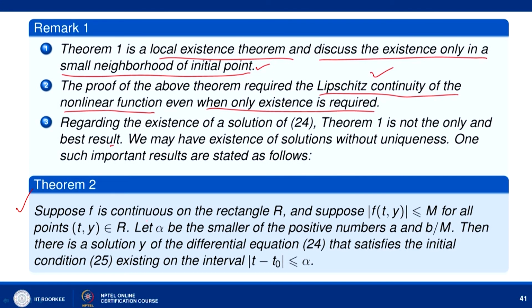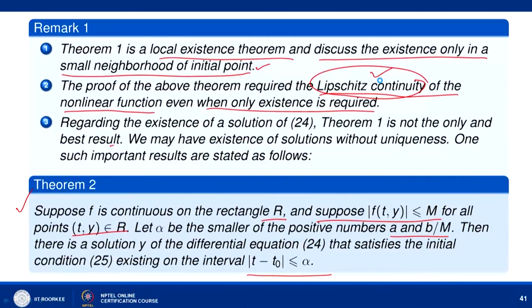Suppose f is continuous on the rectangle R, and suppose that modulus of f(t, y) is bounded by m for all points (t, y) in this rectangle R, and let alpha be the smaller of the positive numbers a and b by m. Then there is a solution y of the differential equation that satisfies the initial condition, existing on the interval modulus of t minus t naught less than or equal to alpha. If you look at theorem 2, the only part missing is the Lipschitz continuity, and everything else is the same. So, if we leave out this Lipschitz continuity, we can still guarantee the existence of a solution.